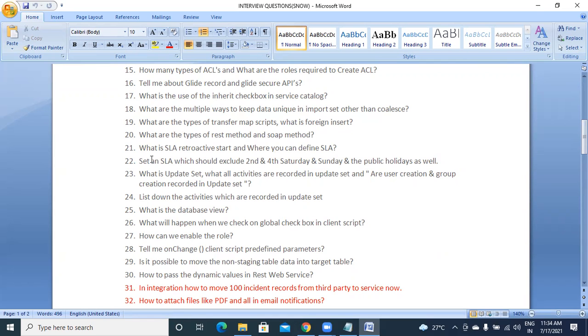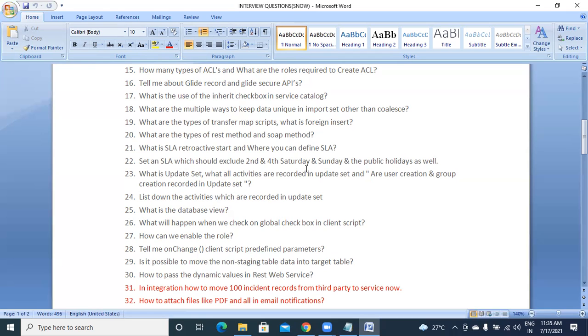Next, for an SLA which should exclude the second and fourth Saturday and Sunday, we have seen on the SLA that we have a schedule option. From that schedule you can exclude or include public holidays, weekends, and all those things. That should be your answer. Like, what is update set?